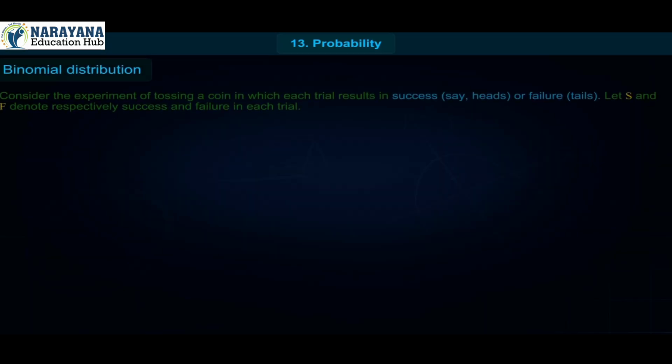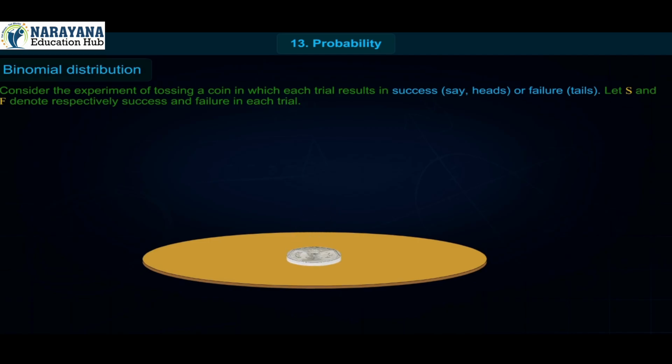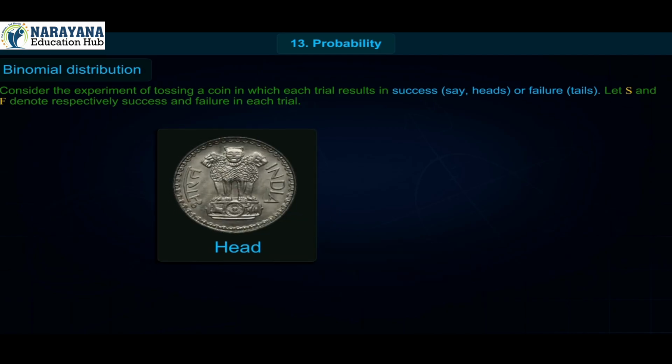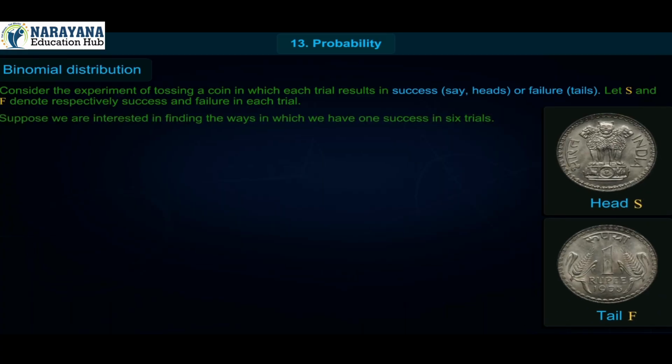Binomial distribution. Consider the experiment of tossing a coin in which each trial results in success, say heads, or failure, that is tails. Let S and F denote respectively success and failure in each trial. Suppose we are interested in finding the ways in which we have one success in 6 trials.